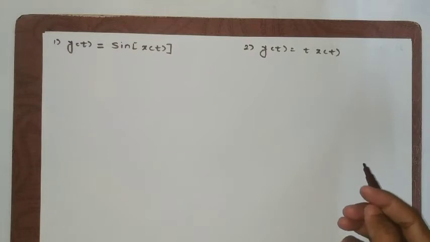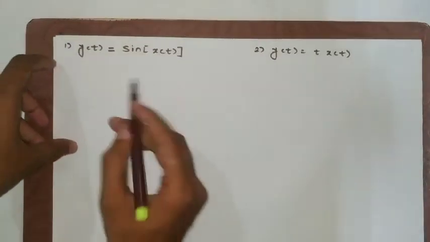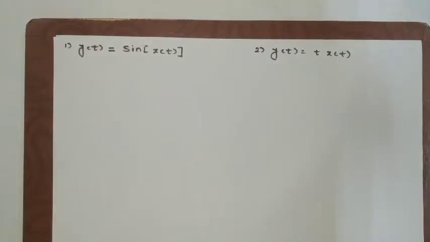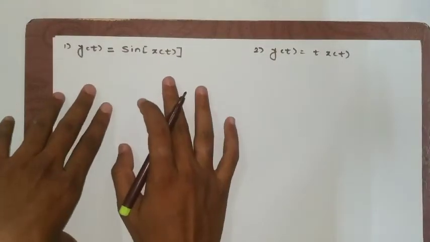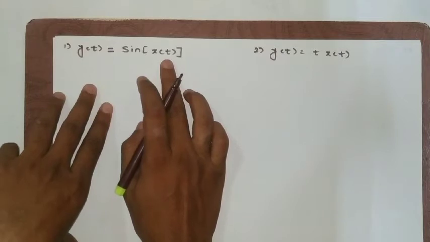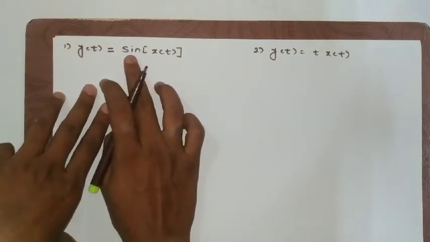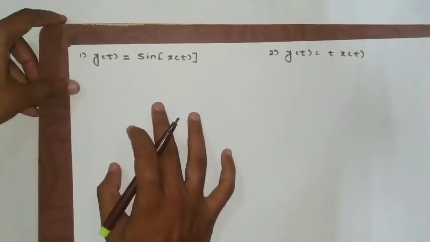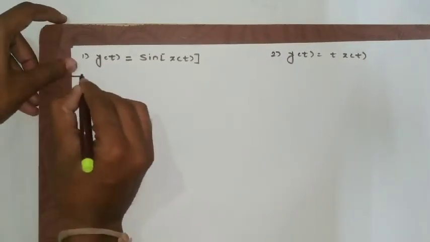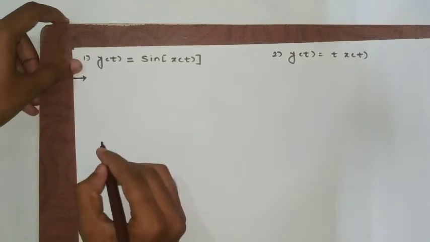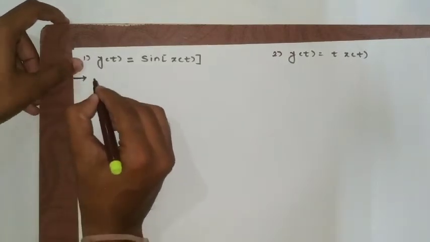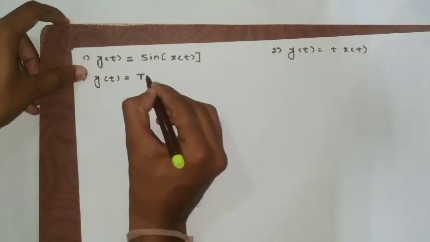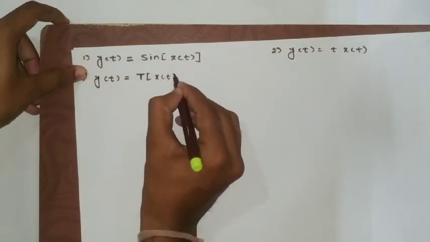Here the first example is y of t is equal to sine of x of t. Now if you want to check the operation, at the input side we will have x of t and we are taking sine of the input signal, and that will be our operation. Now in order to prove whether it is time invariant or variant, let us take the first step. I am writing y of t is equal to the transformation of x of t.